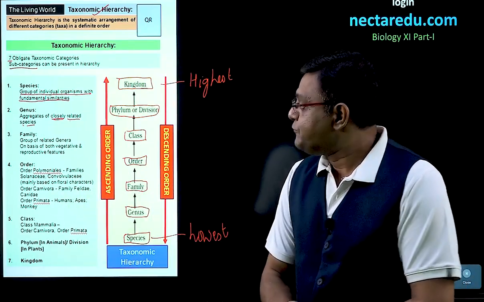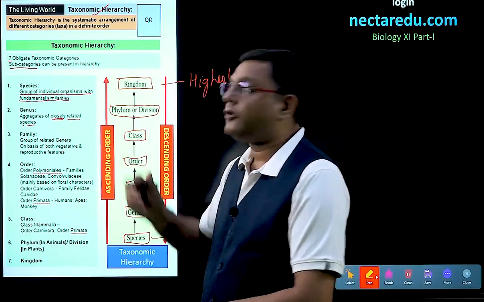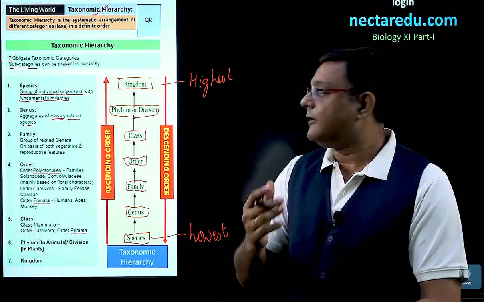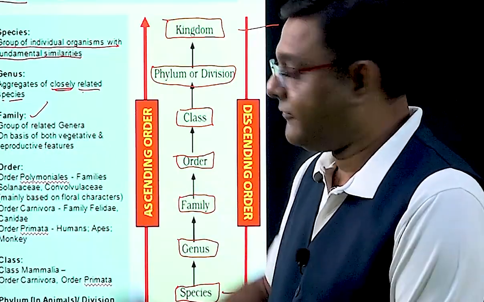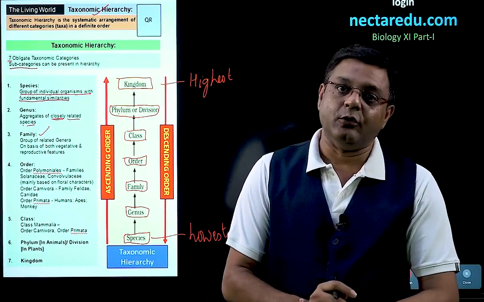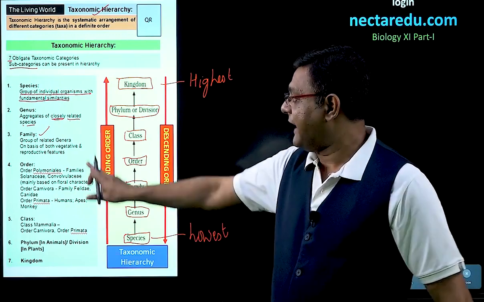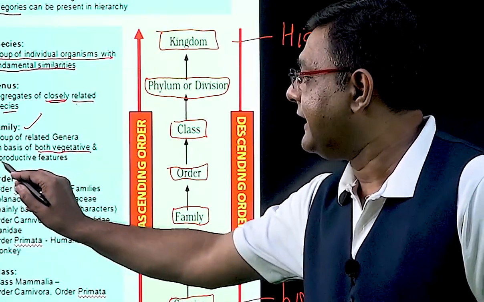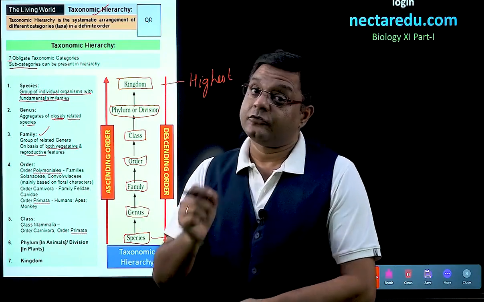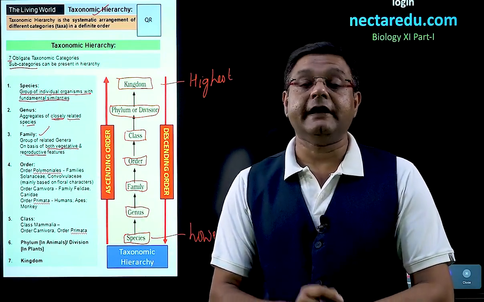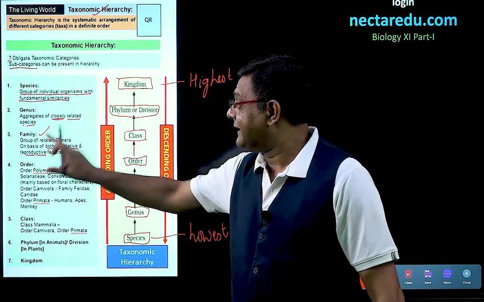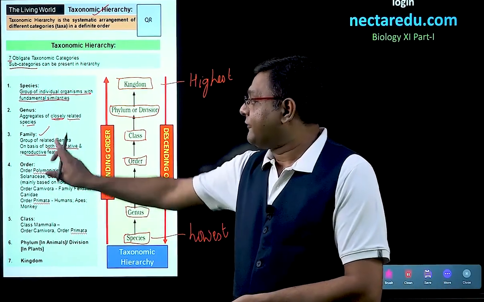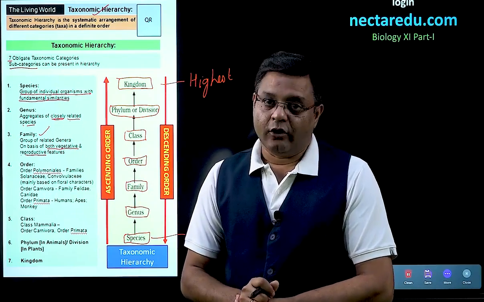Now, similarly, after genus, we talk about family. So, related genera will form a particular family. One thing has to be noted when we talk about family, that it is on the basis of both vegetative and reproductive features. So, vegetative characters have to be seen, but along with it, we have to see reproductive characters as well. After family, we come to the order.